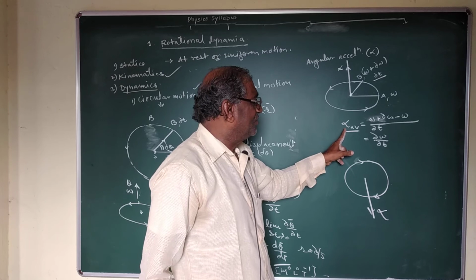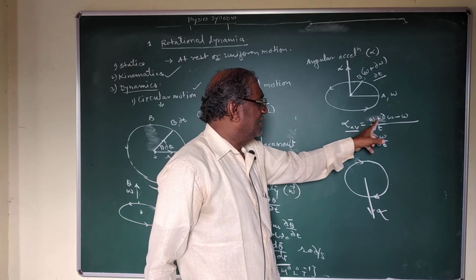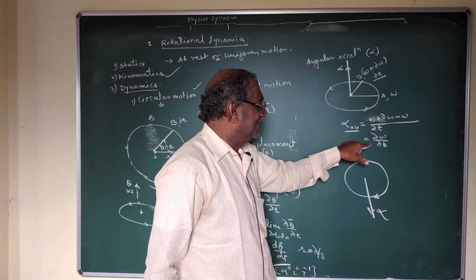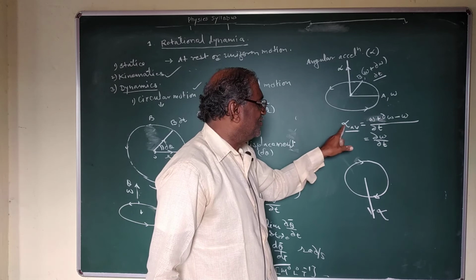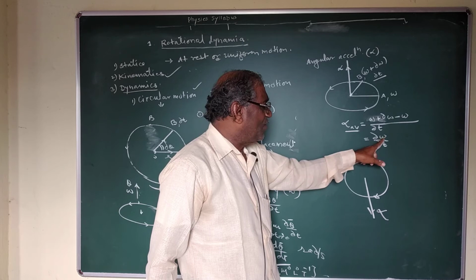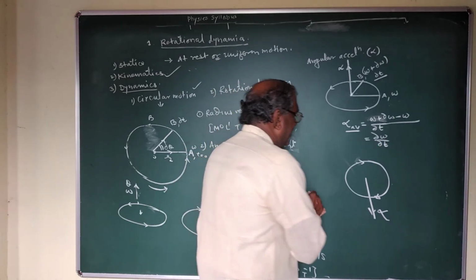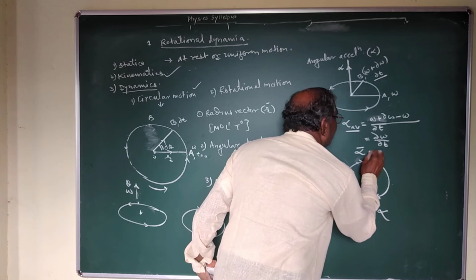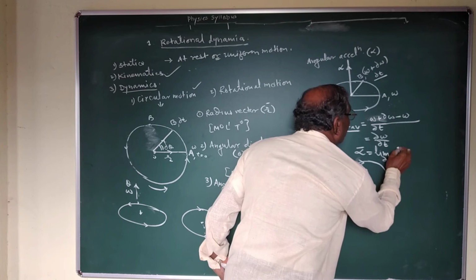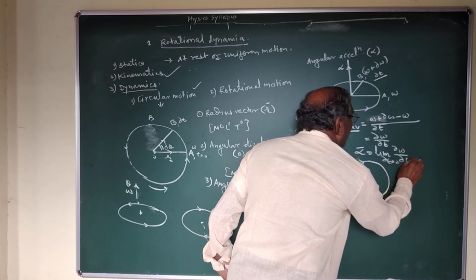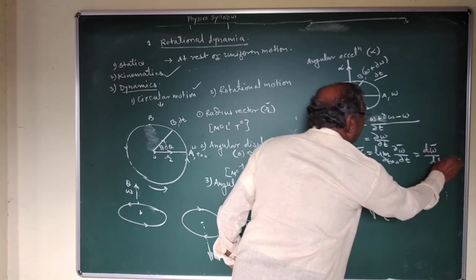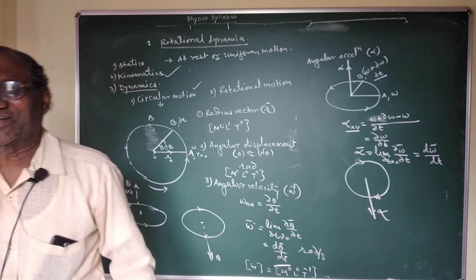Therefore, the change in angular velocity is omega plus delta omega minus omega, and in 1 second the total change in angular velocity is called average angular acceleration, that is delta omega upon delta t. And if I take the limiting value, limit delta t tends to 0, delta omega upon delta t, it is called d omega upon dt. This term is a vector quantity.